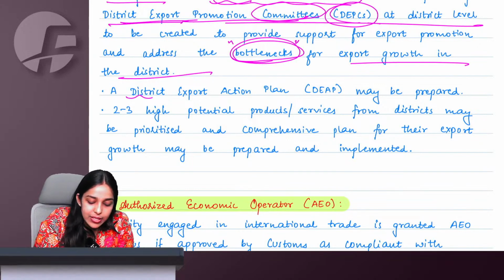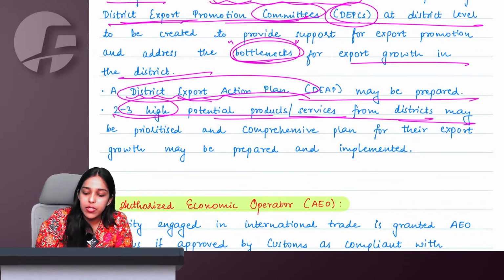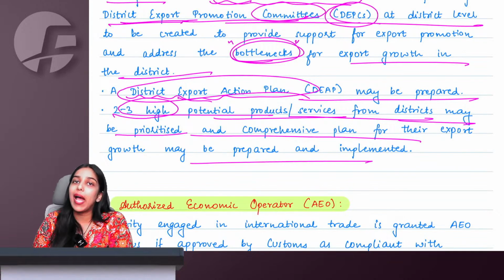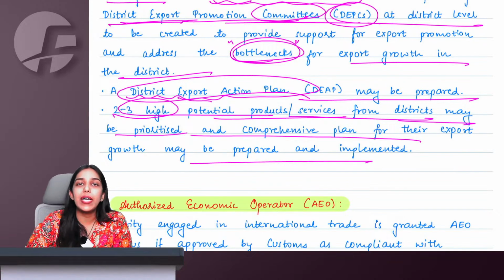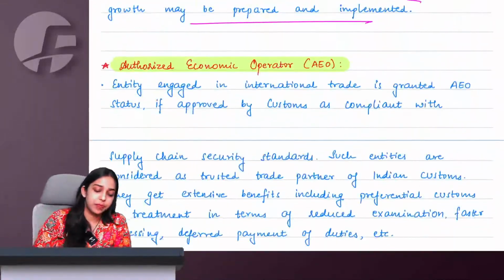So for that they come up with a district export action plan, and 2-3 high potential product services from districts may be prioritized, and accordingly a comprehensive plan is made and the people of that district are supported so that they can grow as export players.